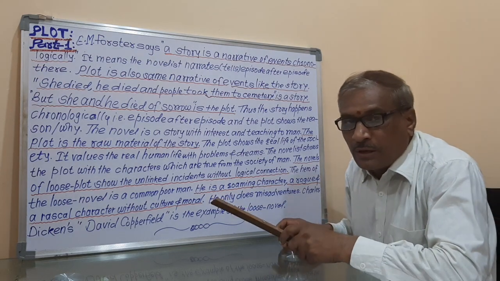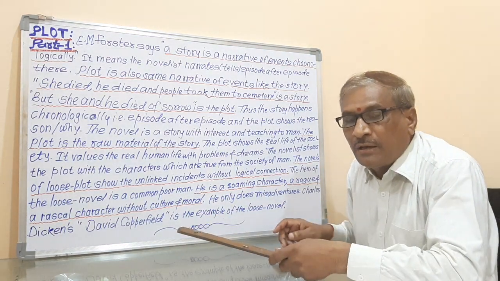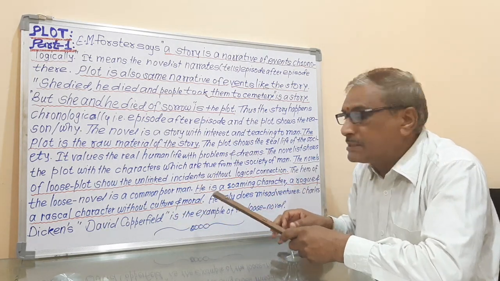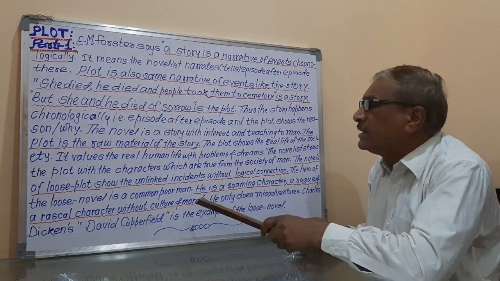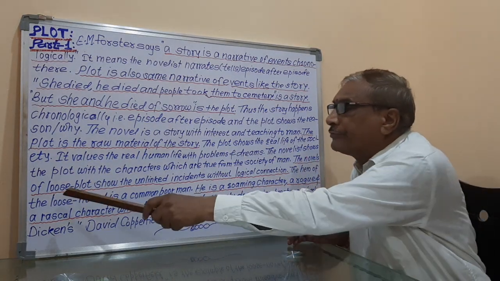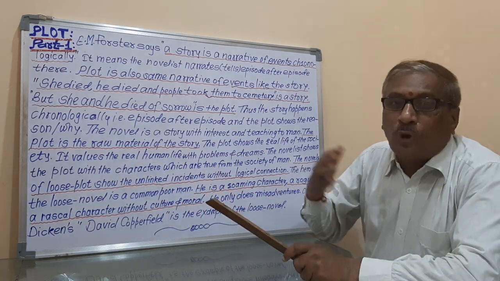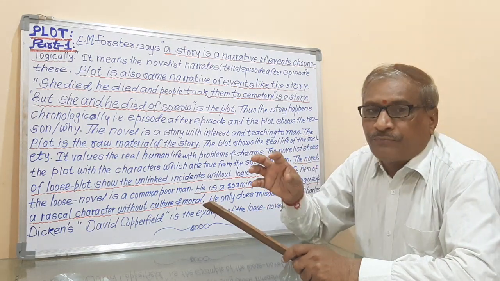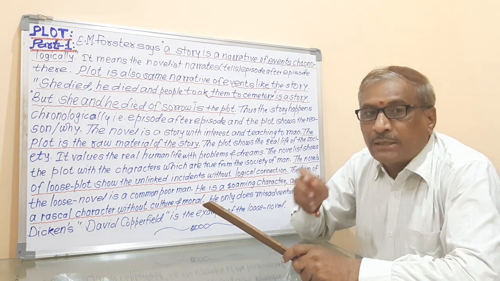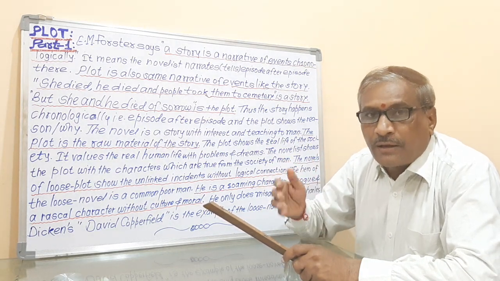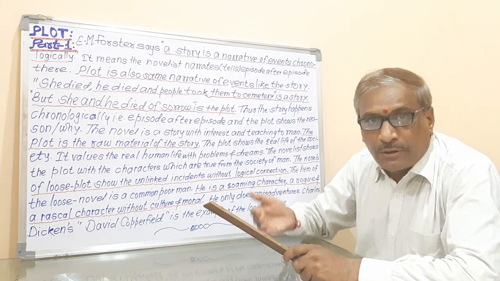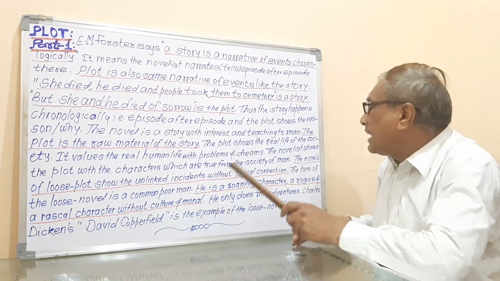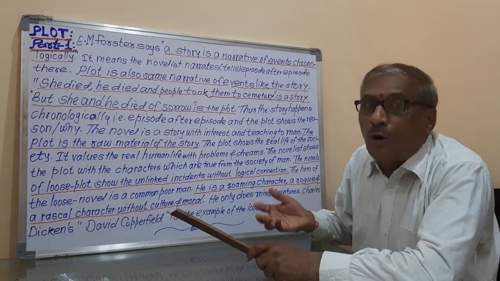And if those incidents or events are joined correctly, chronologically, or one by one, 1, 2, 3, like this, then the novel is not a loose plot novel, but is called the ideal novel, because all the incidents, events are joined there properly, in a sequence, in an order, or in other words chronologically, and that's why that novel is called the ideal novel.